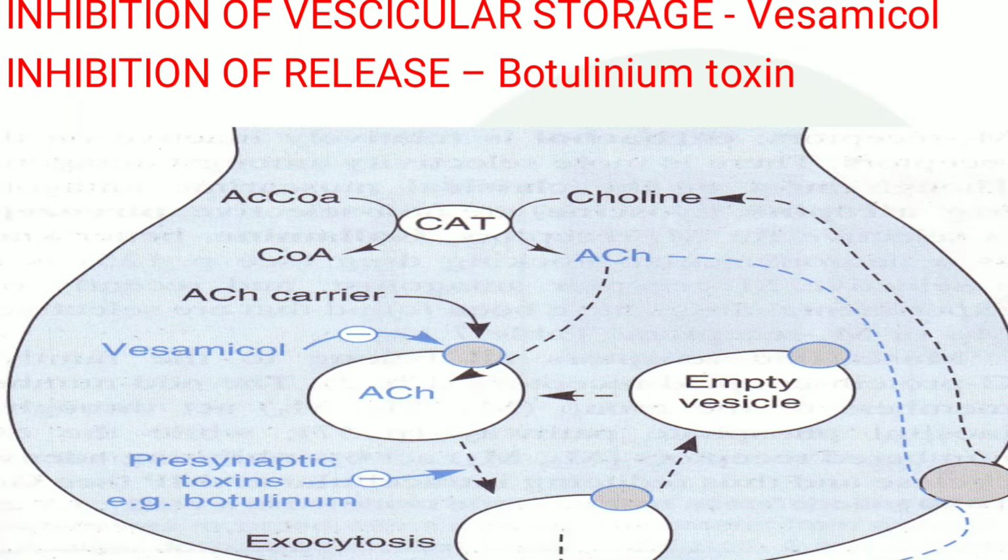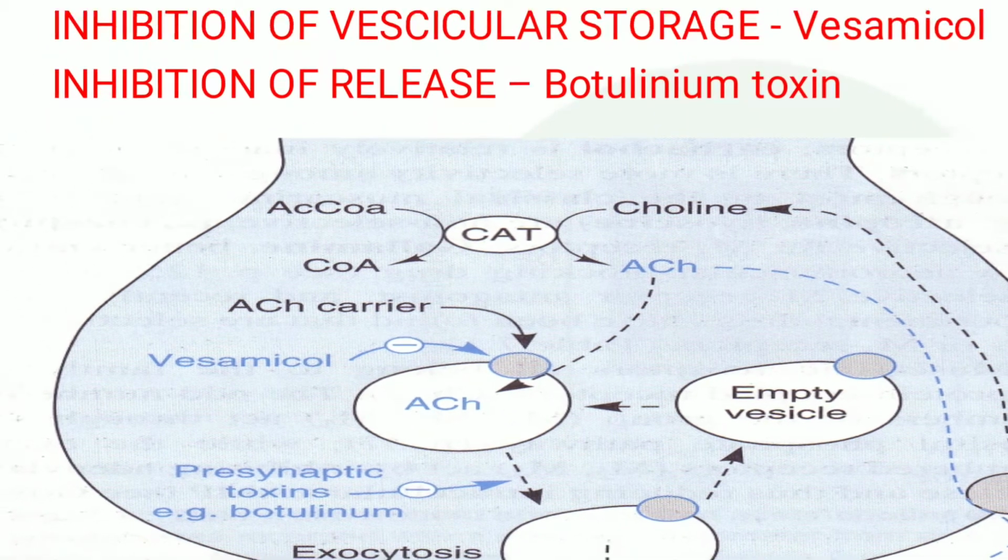So what happens when acetylcholine is not taken up into the vesicles? Its level in the axon terminal will be depleted, because if it is not taken up into the vesicles, gradually it will leak out into the synapse, where it will be degraded by the cholinesterase enzyme. So that's why acetylcholine will always be stored in the vesicles. Not only acetylcholine, all neurotransmitters will be stored in the vesicles. Here also it will be stored in the vesicles, but that storage of acetylcholine will be prevented by the vesamicol.